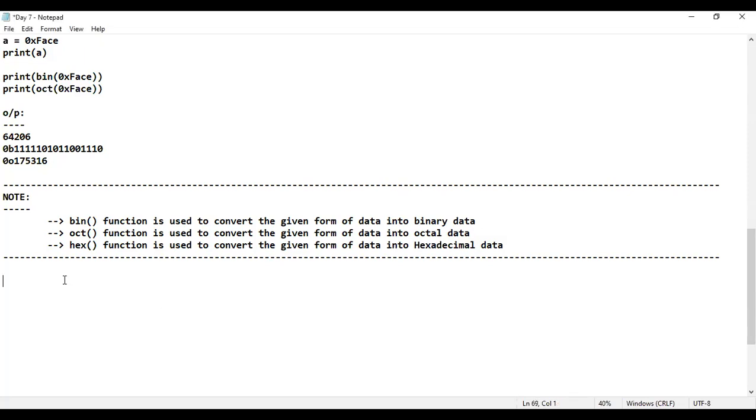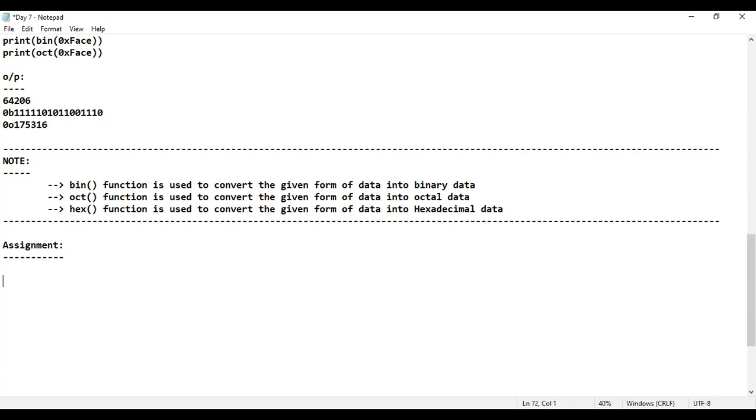Now, if I give a few assignments, will you be able to do them? Okay, example number 6 is the assignment. Example number 6.py.